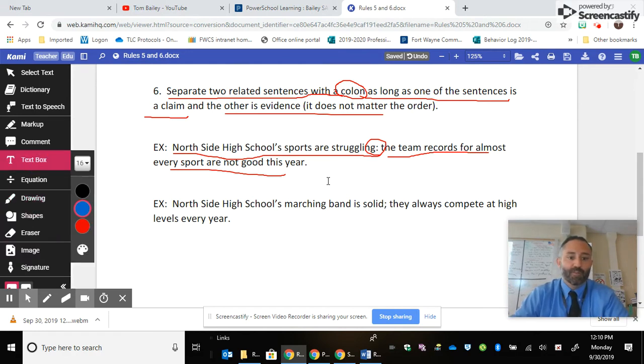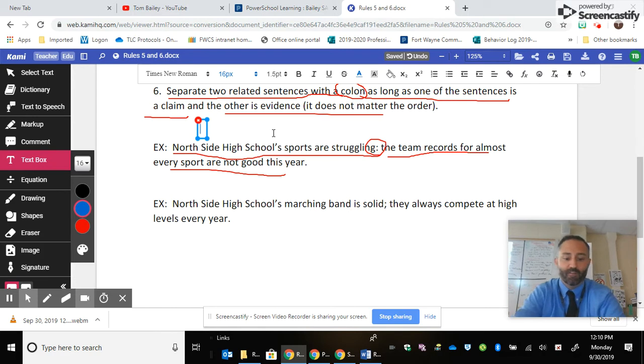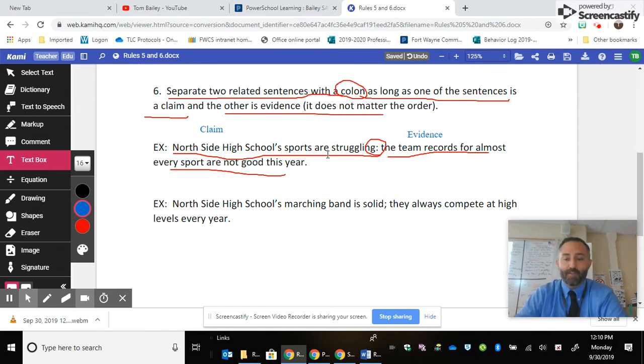Nonetheless, the relationship between the two clauses is that this side is the claim and this side is the evidence. And so if you have a sentence that's a claim or an argument, and then you have the other one that's evidence to support the claim, it is an appropriate thing to separate the two with a colon.